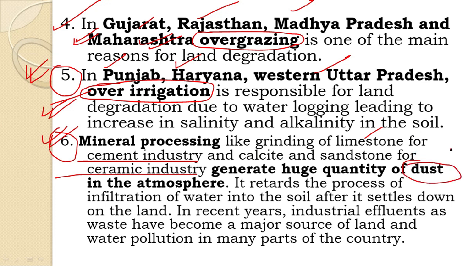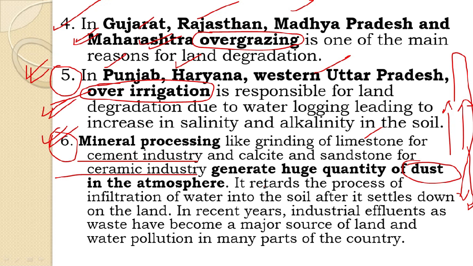Now what will happen? This dust, when generated, will rise up in the air and therefore after some point of time will come down and settle at the bottom, okay, and will eventually settle on the ground and also get suspended in the atmosphere.